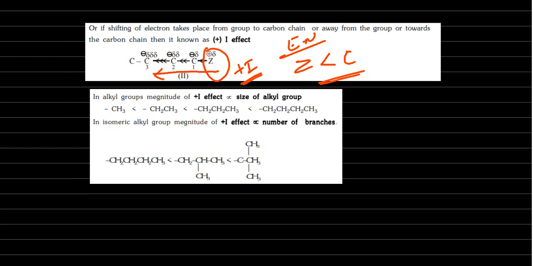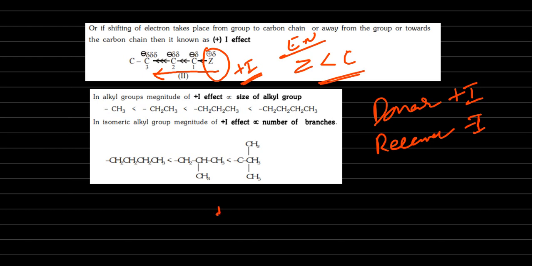Here you have to think that a donor is always positive. If you donate something, that is positive for you. Okay, a receiver is negative. If you receive something, that is negative for you. Okay, just like debit and credit. Now, so this positive effect, plus I effect, how to order it you can see, very simple.